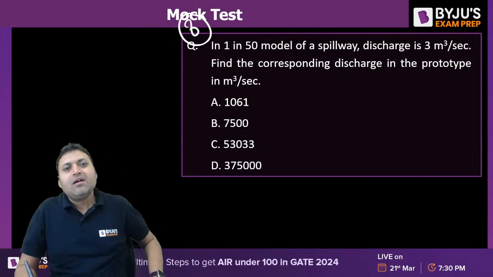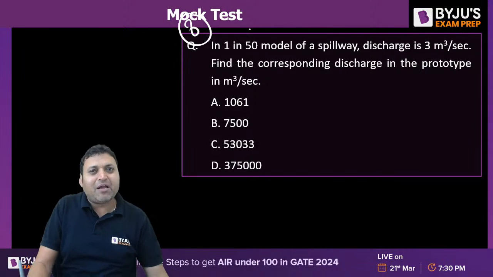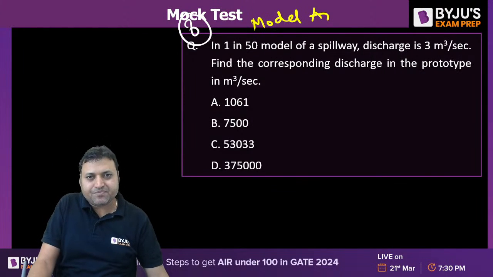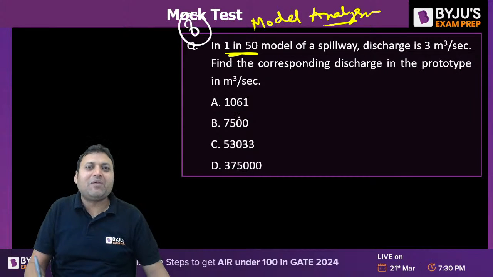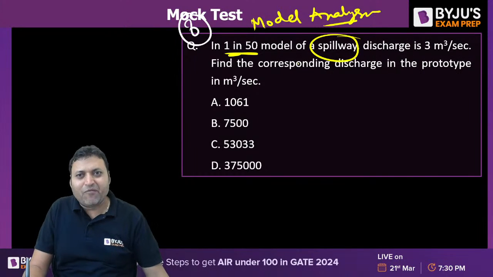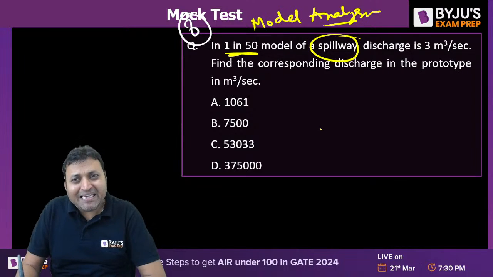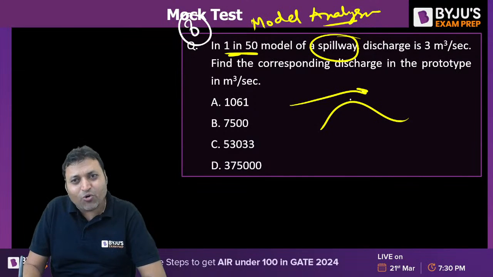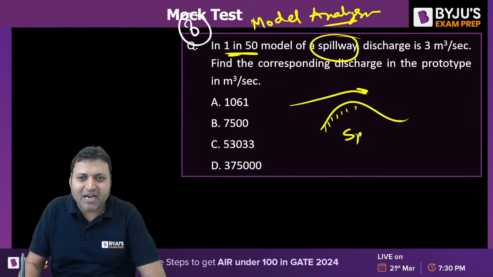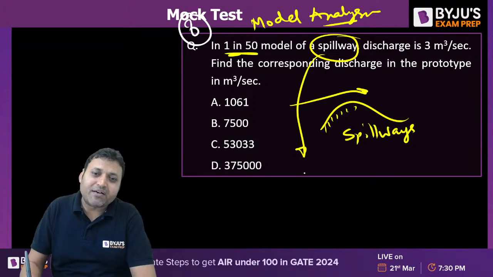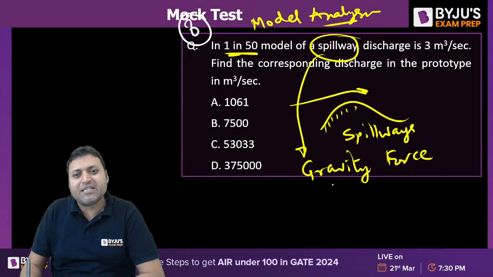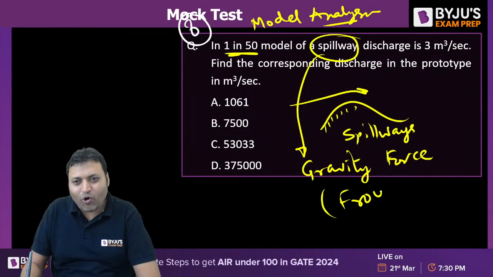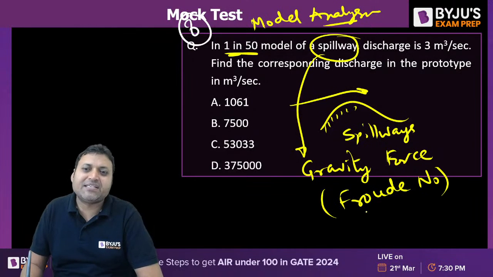Yes. The question is from model analysis. Very, very important topic. In a 1 in 50 model of a spillway. Spillway is a structure for the controlled release of water from the dam. That is the spillway. And in spillways, the gravity force is important. And when the gravity force is important, it is the Froude number which is to be used.